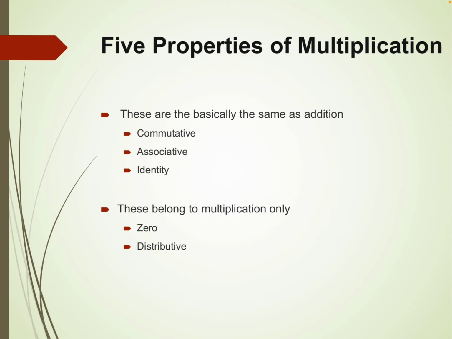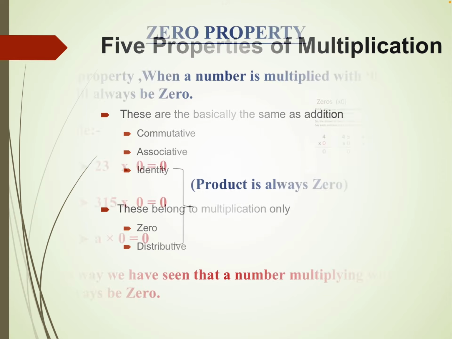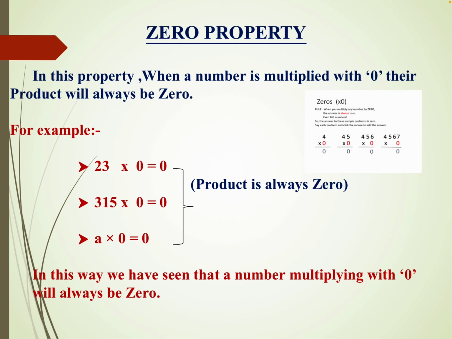So let's discuss the properties of multiplication. These are the properties which are involved in the process of multiplication. Basically commutative, associative and identity, these three properties can also be applied in addition, but zero and distributive properties belong only to multiplication. So the zero property means, if any number is multiplied with zero, then the product is always zero.